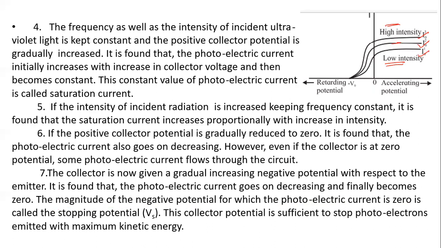But as we make the potential more and more negative, at one particular negative potential the current is zero, and that is the stopping potential. We changed the intensity three times, but all the time we get the same stopping potential. So the stopping potential does not depend on intensity. This is the conclusion.